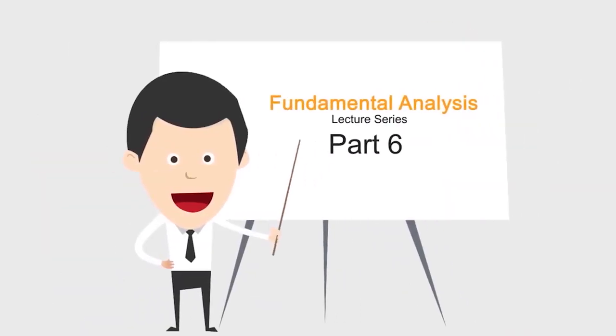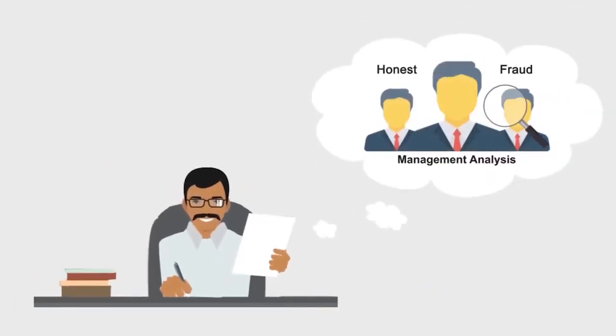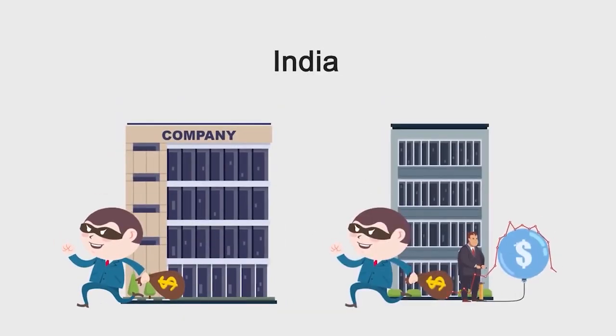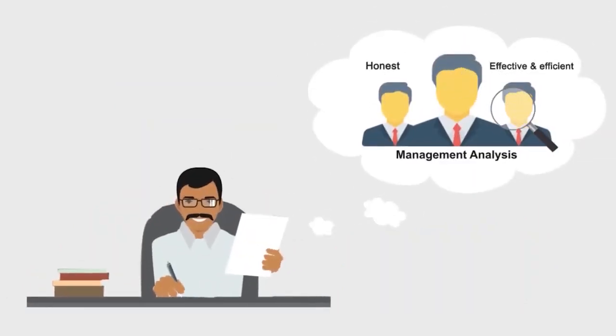In the last few parts of Fundamental Analysis, we talked a lot about the honesty of management. We also learned how to identify honest management and fraud management. But management analysis is not just about honesty. The reason why we focused on honesty is that in India, unethical and fraudulent activities have increased tremendously. This is why we concentrated on honesty. But management analysis is not only about honesty. It also includes some other factors which we will discuss today.